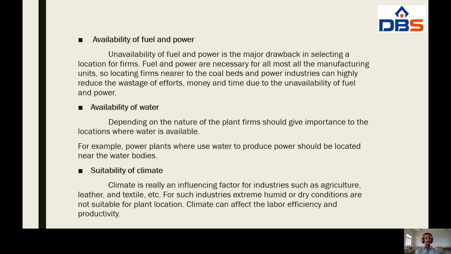So, locating firms nearer to the fuel beds and power industries can highly reduce the wastage of effort, money and time due to the unavailability of fuel and power.